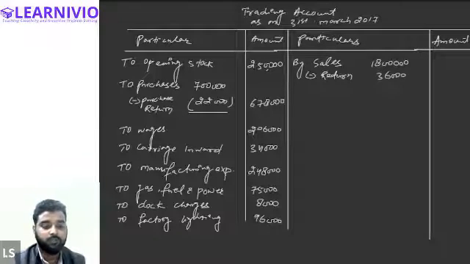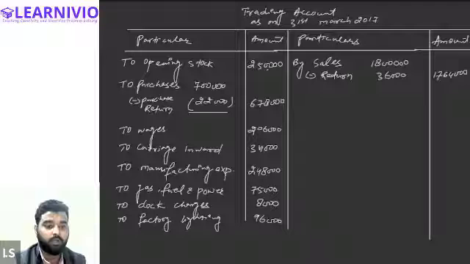So first of all, write down the value of the sales in the final column. 18 lakh minus 36,000. It will be 17 lakh 64,000. Right, everyone? Yes, sir. 17,64,000. So out of this, we will be reducing the